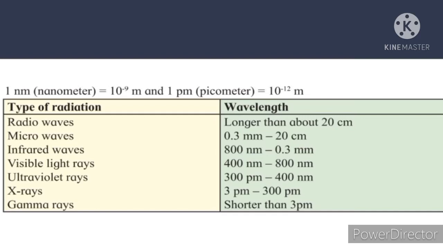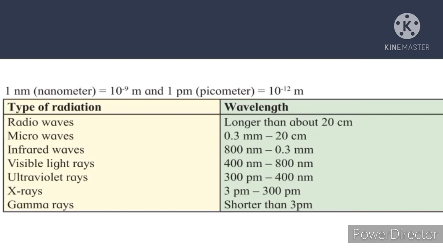Here are the types of radiations that we can say as different forms of light and wavelength of them, so that we can identify whether we can see those or not. Now let's read it. First, I will tell you the units that are there in this table. Nm is nanometer. 1 nanometer is equal to 10 raised to minus 9 meter, and pm is picometer, that is 1 picometer is equal to 10 raised to minus 12 meter.